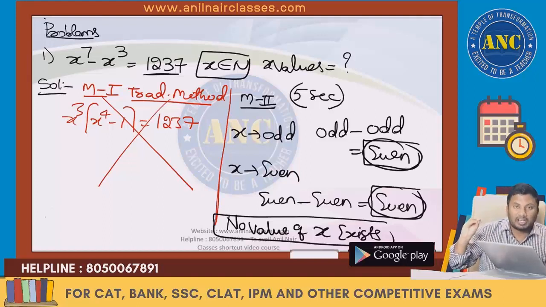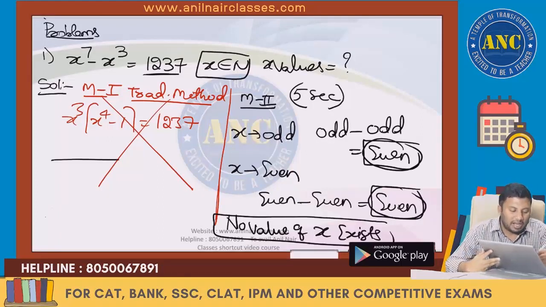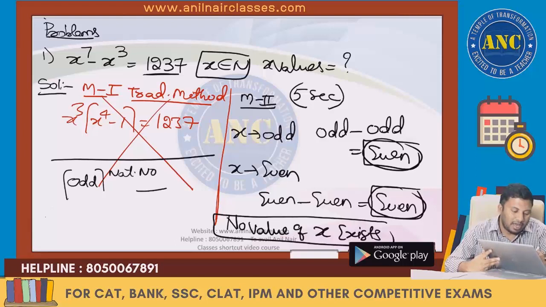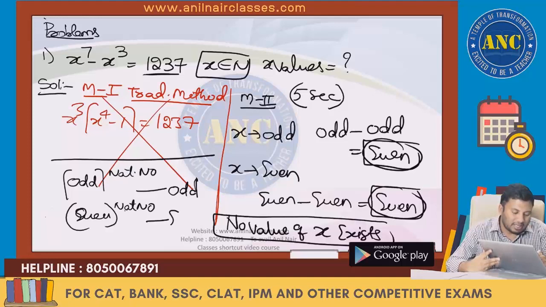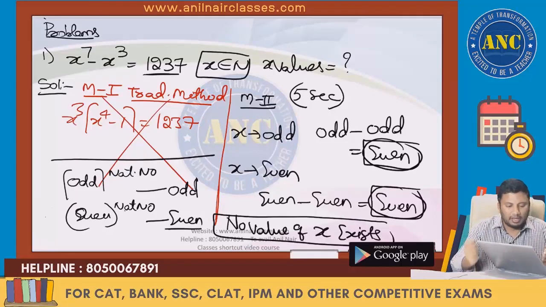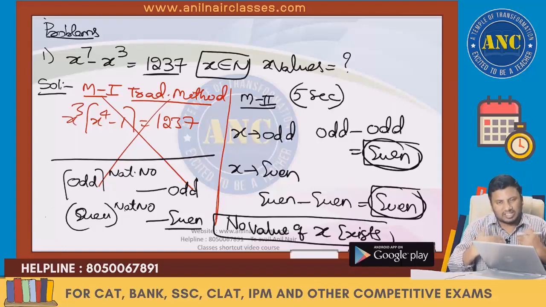If x is an odd number, odd power any natural number is an odd number. If x is an even number, even power any natural number, the answer is nothing but an even number. First problem. The more examples we solve, the more clarity you will get. I hope the first one is clear.